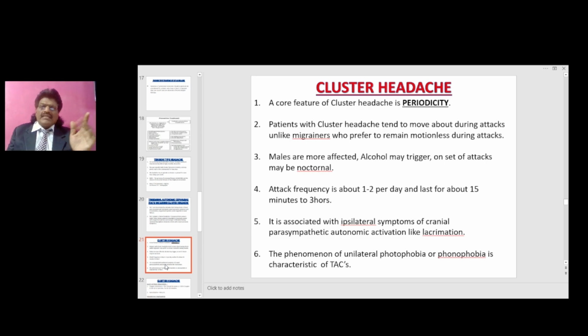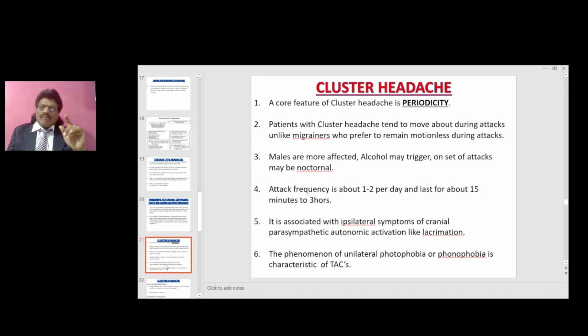Patients with cluster headaches tend to move about during attacks, unlike migrainists who prefer to remain motionless during attacks. So cluster headache patients keep moving about, then only the pain comes down, whereas migraine patients quietly lie down, then only the pain comes down.